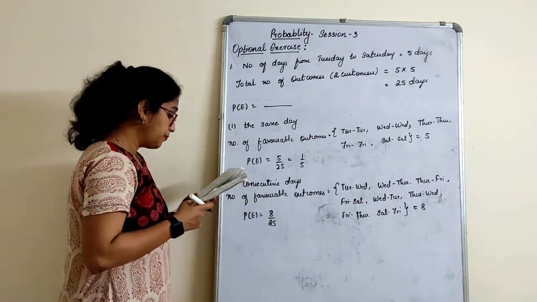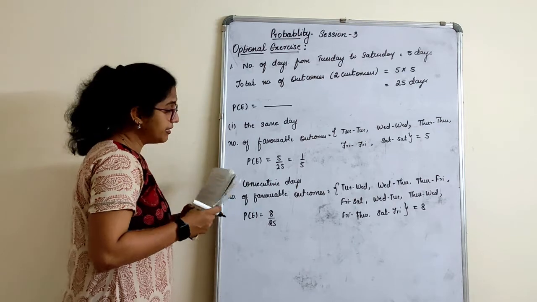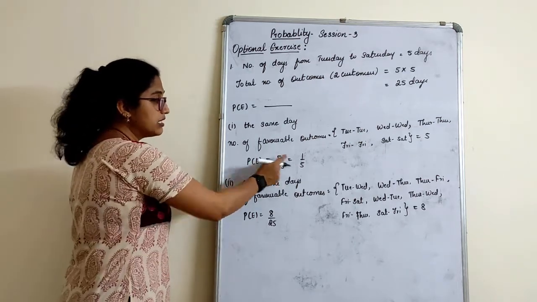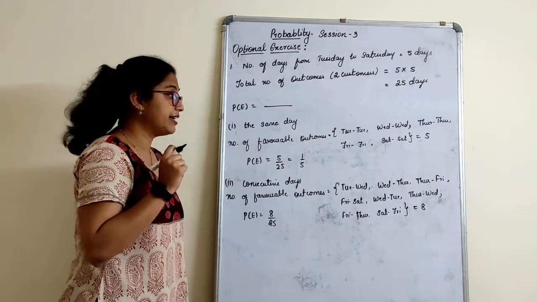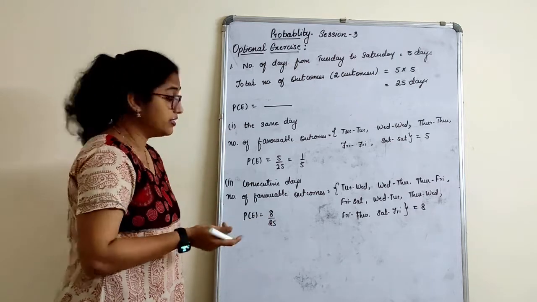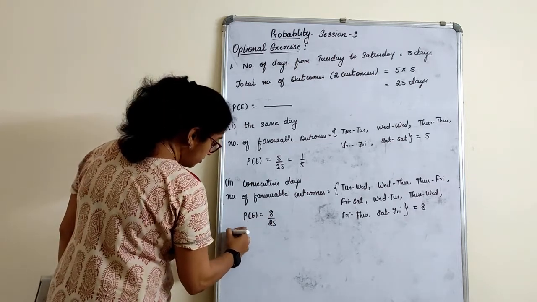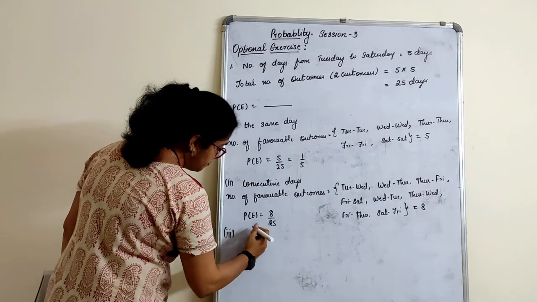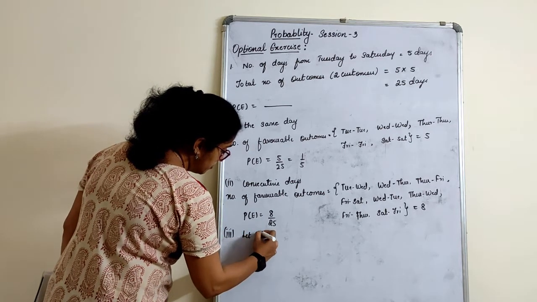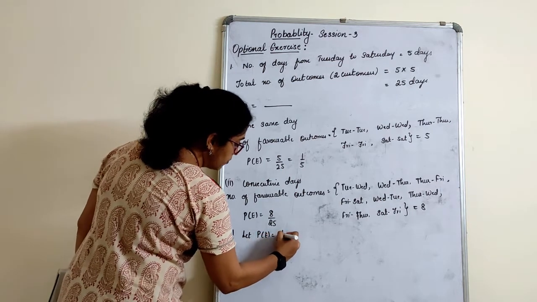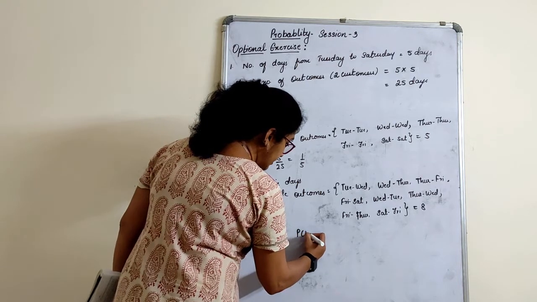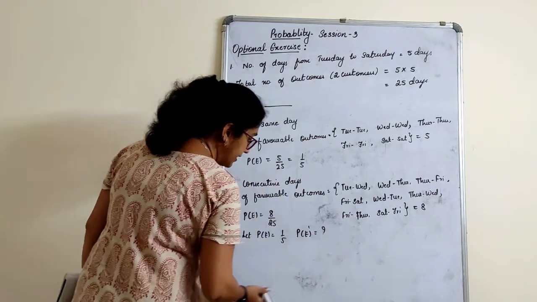And the last one they have asked here is different days. Now how can we find different days? This is very simple. Do we know what is the probability for the same day? 1 by 5. So the probability for a different day is nothing but the probability of an event not happening. So for the third one, I will not copy the question. I will write just that. Let the probability of an event be equal to 1 by 5. On a different day, we have to find the probability of the event not happening.